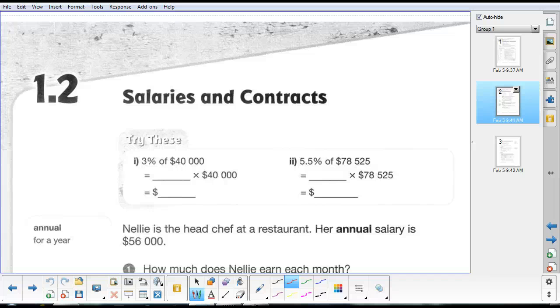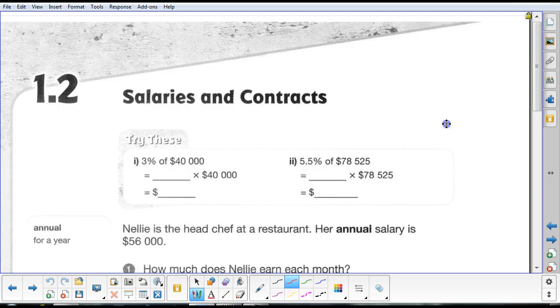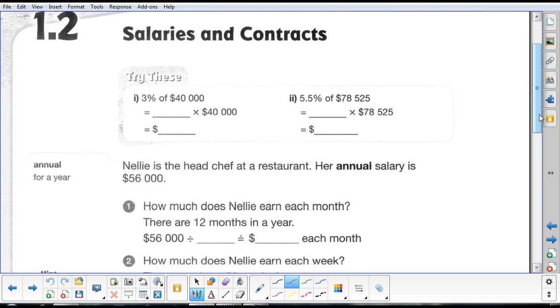Okay, this is 1.2 salaries and contracts. And the first thing we're going to do is a little bit of math here. This is the way we always start out these little lessons, to just get us warmed up and into the groove of doing things.